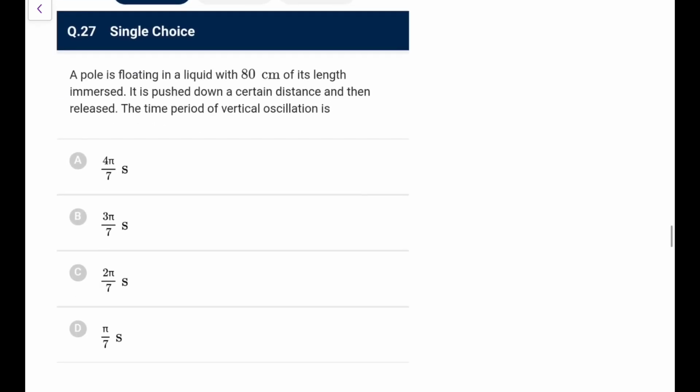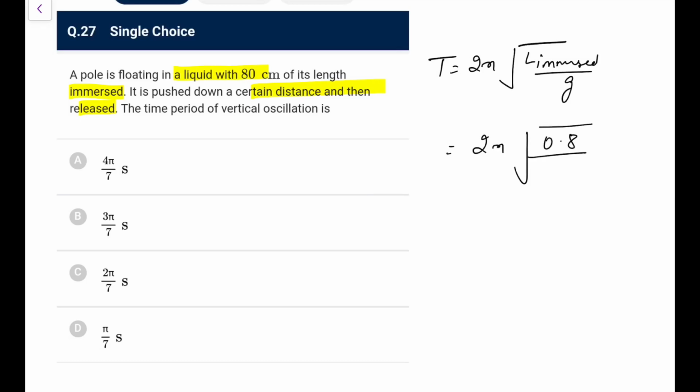Next. A pole is floating in a liquid with 80 centimeter of its length submerged. If it is pushed down a certain distance and then released, the time period of vertical oscillation is going to be? So if you directly remember this, time period you can directly write 2 pi under root of L, which is the immersed length, upon g. So it is 2 pi, immersed length is 0.8 and g is 10.